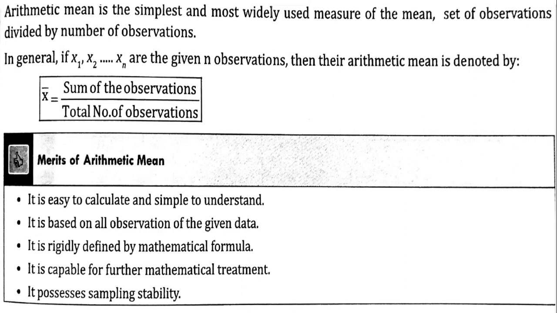Now, what are the main merits of the mean? It is very easy to calculate and simple to understand. It is based on all the observations in the given data. It is rigidly defined by a mathematical formula and can be used for further mathematical treatment. That means the mean can be further used in measures of dispersion, and it possesses sampling stability. These are the main merits of the arithmetic mean.